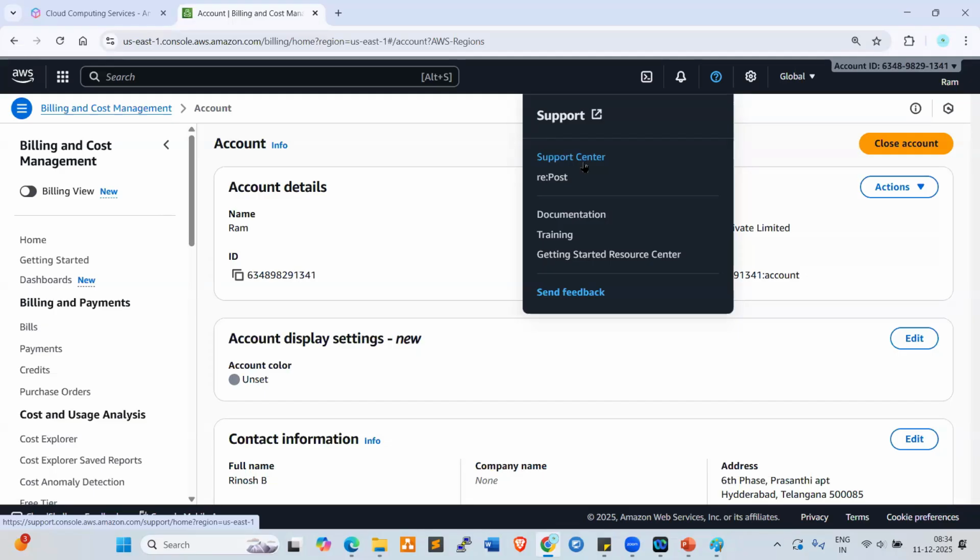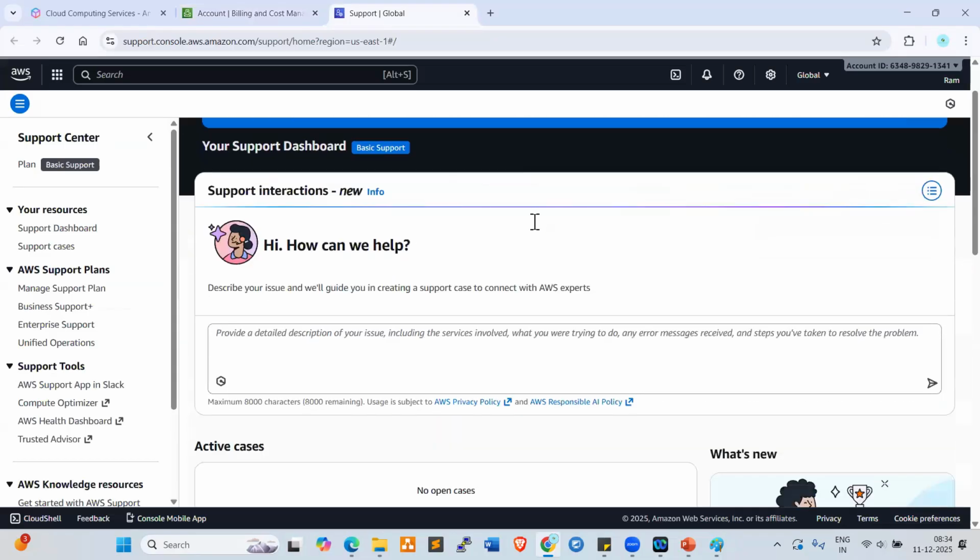Okay. So you are facing some issues. When you try to access the network, it is not allowing you to access. So what will we do? We can raise a support center ticket. So click on support center. Look at here, everyone. Here it will ask you two options.